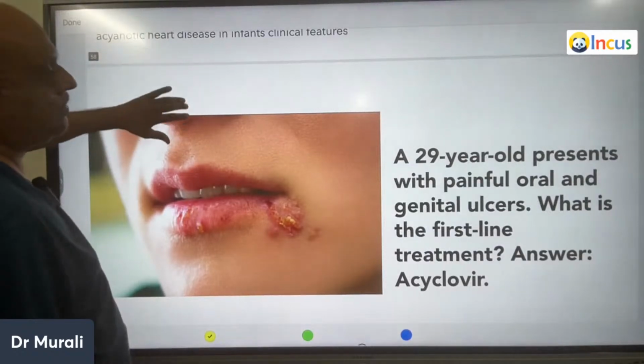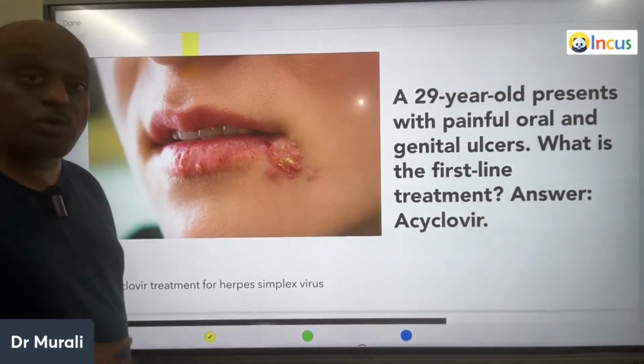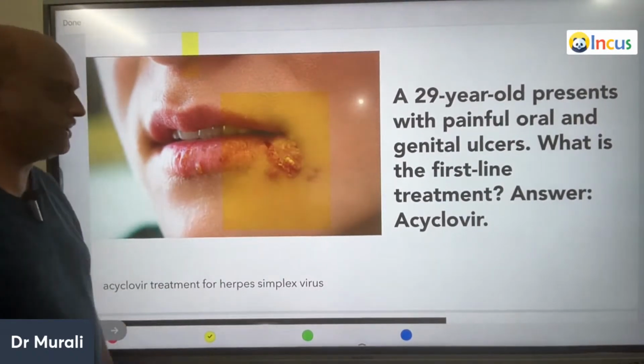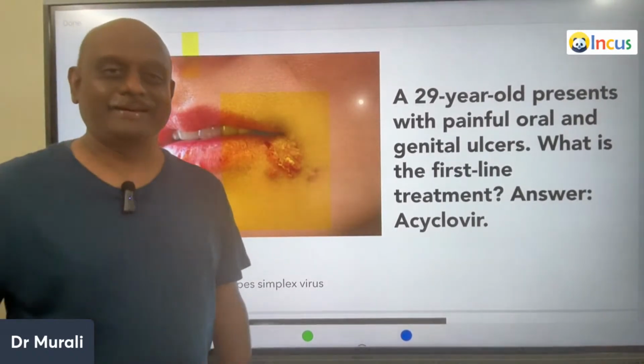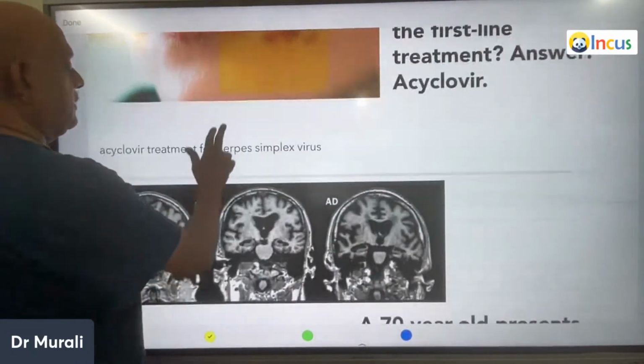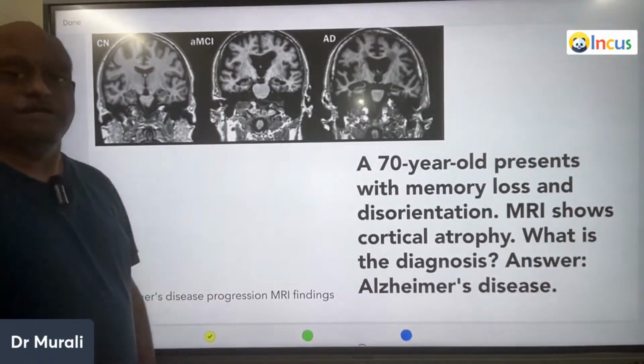So now, doctor, a 29-year-old presents with painful orogenital ulcers. What is the first line of treatment of herpes simplex virus? Acyclovir. Acyclovir is the first line of the treatment. So all these image-based questions you have to master, doctor.